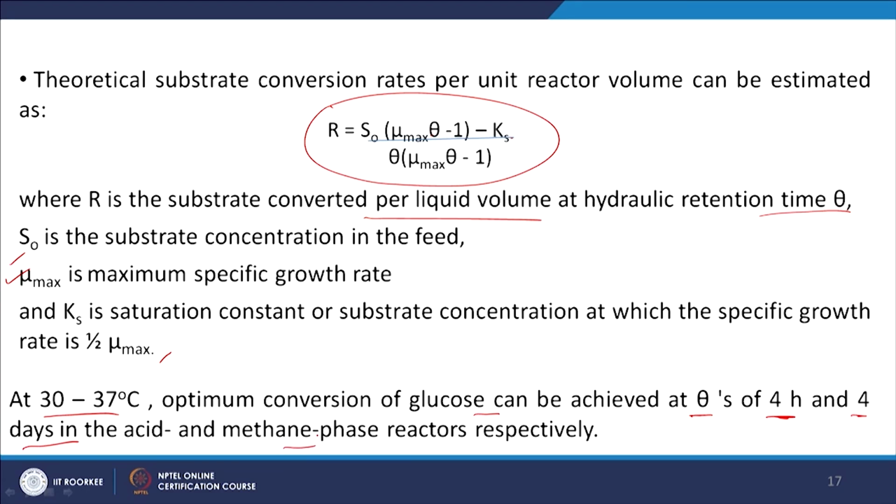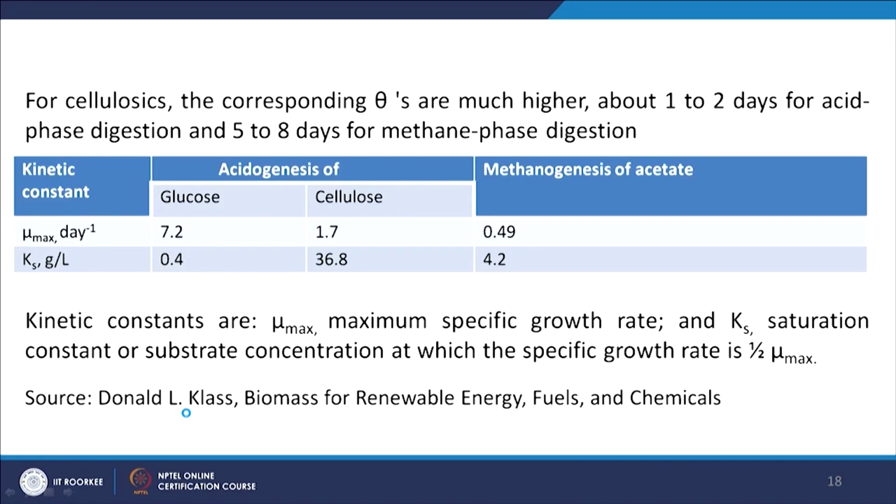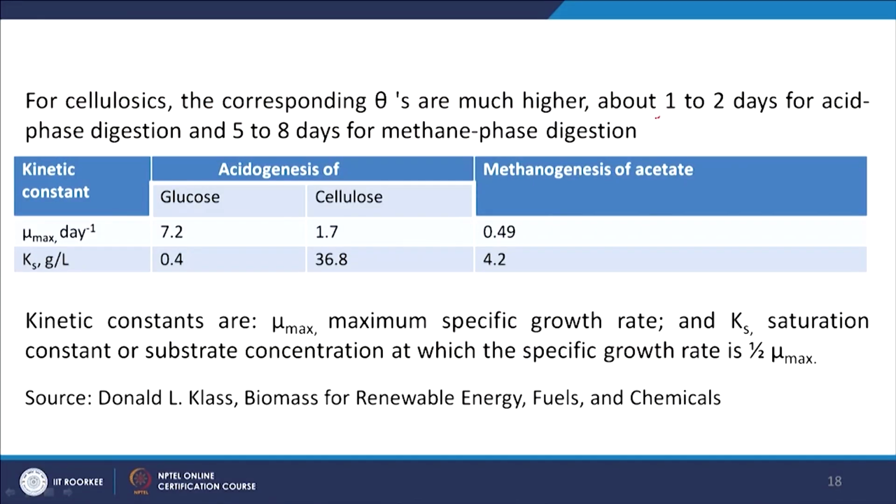But if we use other substrates like cellulose, then the theta value will increase. For glucose it was 4 hours, but now it is 1 to 2 days for the acidogenic phase, and the methane phase, which was 4 days, is now 5 to 8 days for the methanogenic phase. This table shows some mu max and Ks values for different types of compounds, glucose and cellulose, for the acidogenic phase and also for the methanogenesis phase.